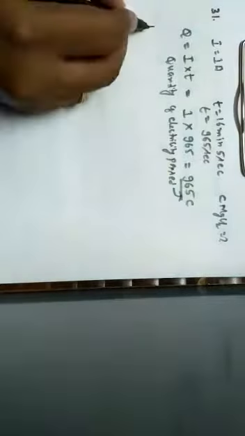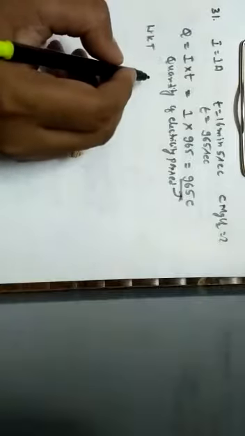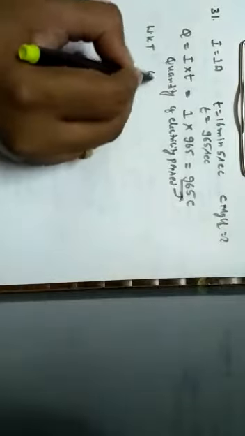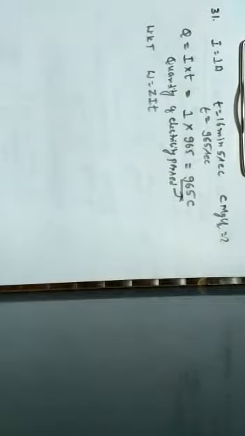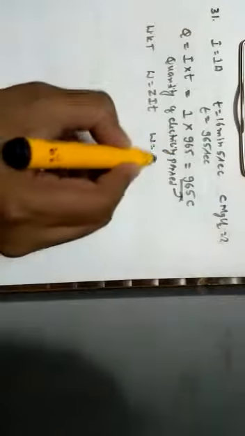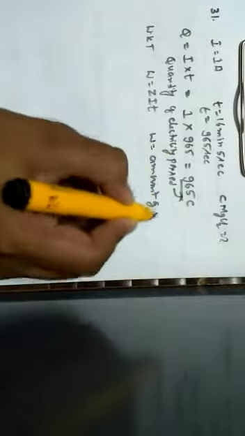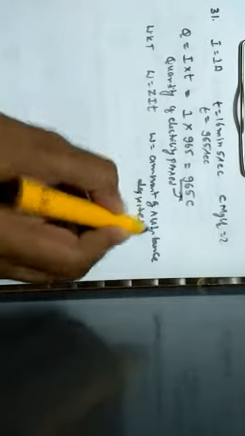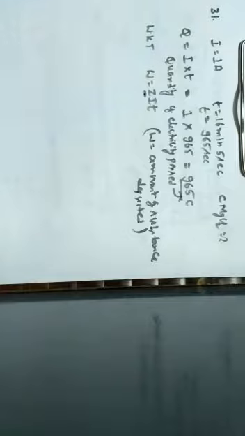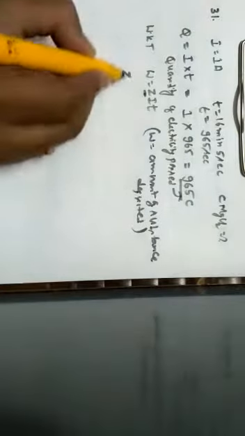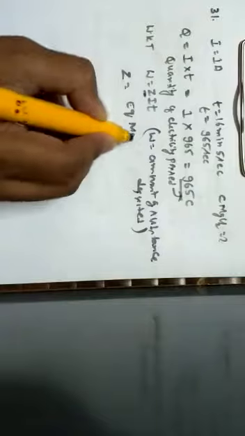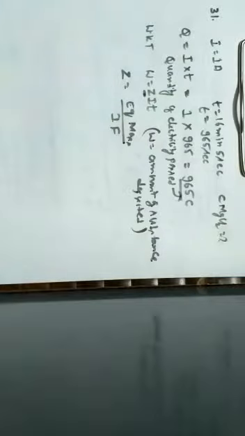We know that according to Faraday's first law, W is equal to ZIT. Here W is nothing but the amount of the substance that is deposited. And we know that Z is the electrochemical equivalent, which is given by Z equal to equivalent mass or equivalent weight divided by 1 Faraday.